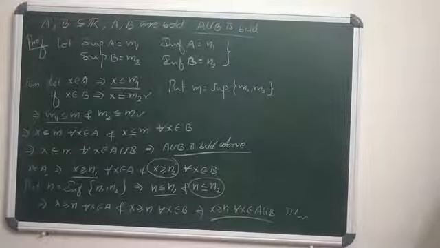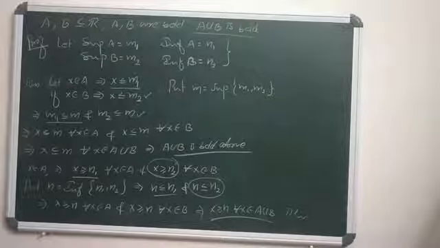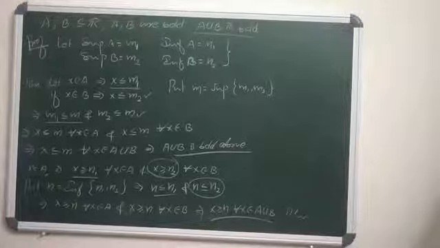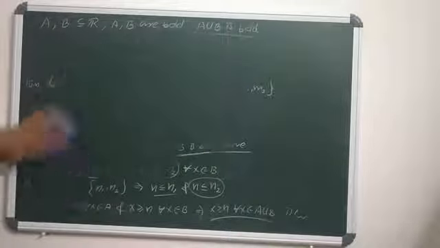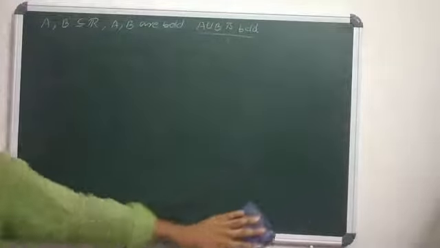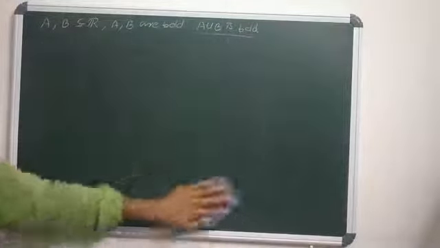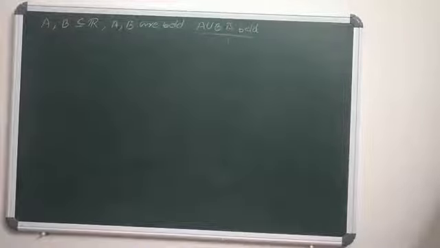Clear? So this is our first requirement. Agree? Now we know that when two sets are bounded, then their union is also bounded. When two sets A and B are non-empty subsets of S, then if A and B are bounded, then their union is also